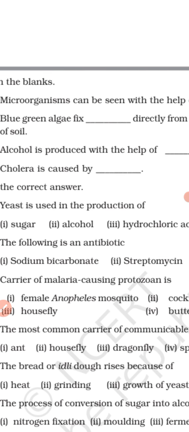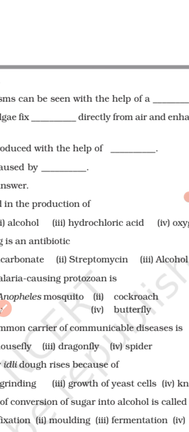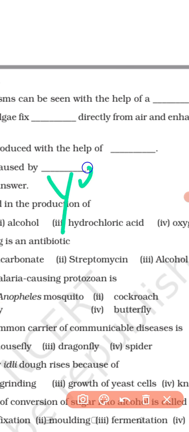Next, statement C: alcohol is produced with the help of dash. What will be this? Yeast. Alcohol is produced with the help of yeast, which is a fungus and which comes under microorganisms.